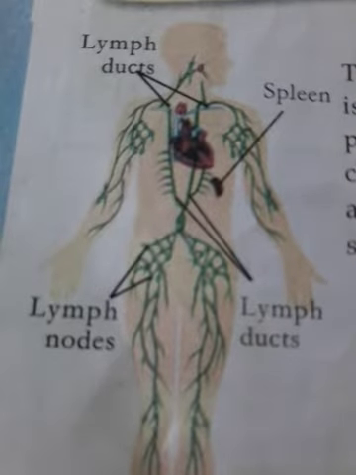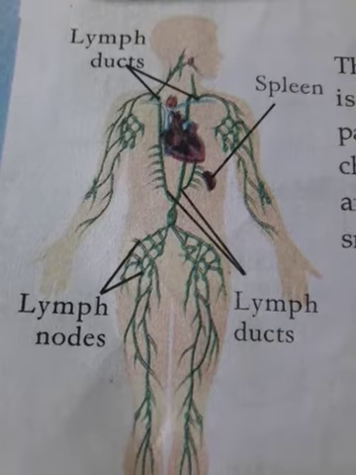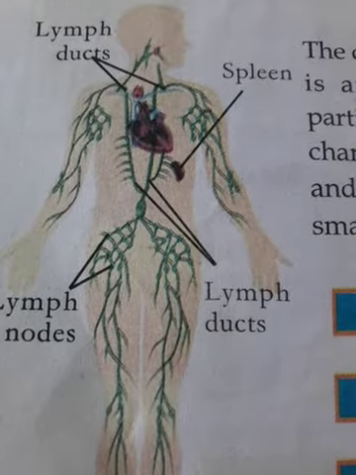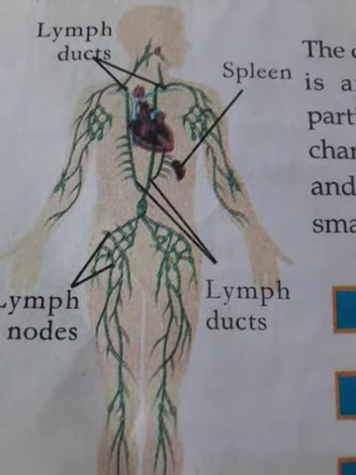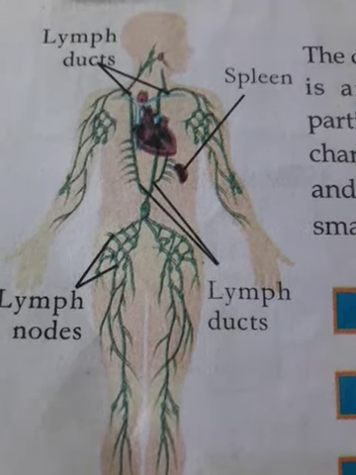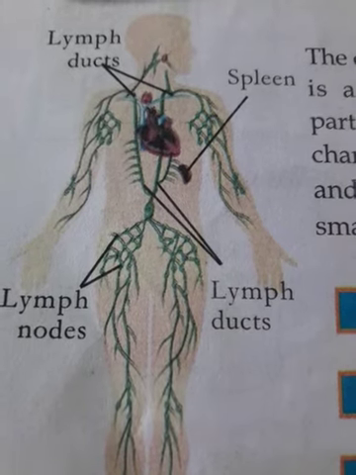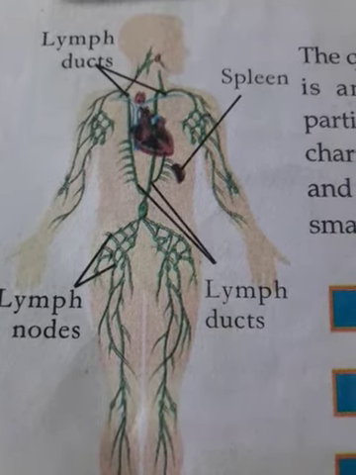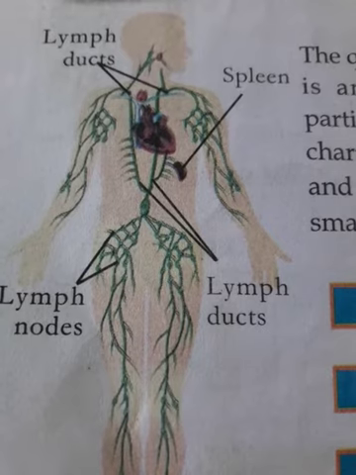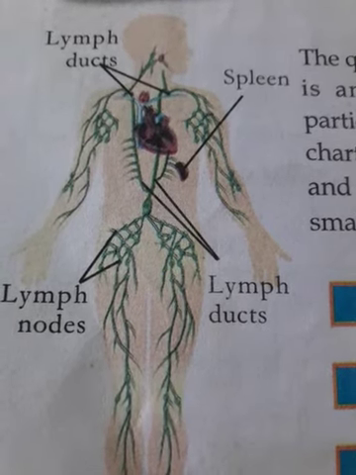What are the main functions of the lymphatic system? First, it helps to bring tissue fluid back to blood. Second, it helps in the absorption and transportation of fatty acid and glycerol from the small intestine. Third, it acts as a defense mechanism of the body.